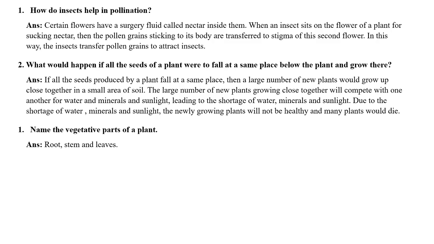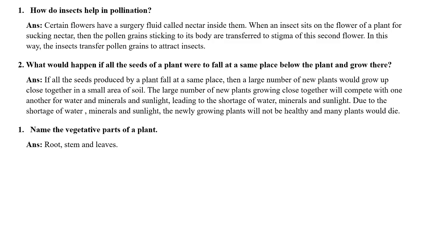Now you know already, depending on whether the pollination will occur within the same flower or within the same plant or between the two different plants of same variety or same species, it has been named as self pollination or cross pollination. So we will come to all these details when we discuss these questions, although we had discussed the chapter and the concept very well in the class.